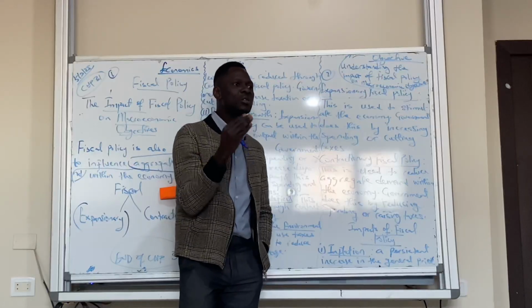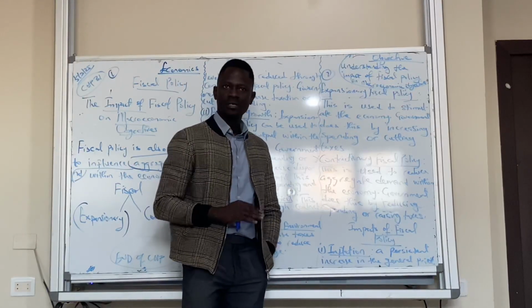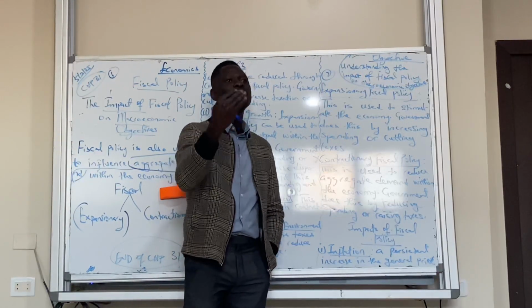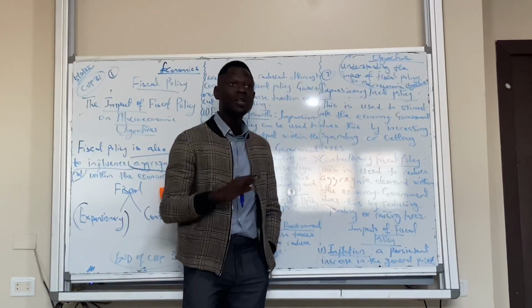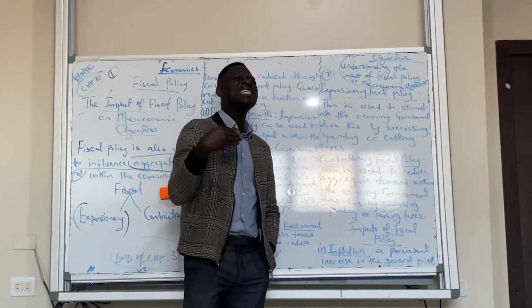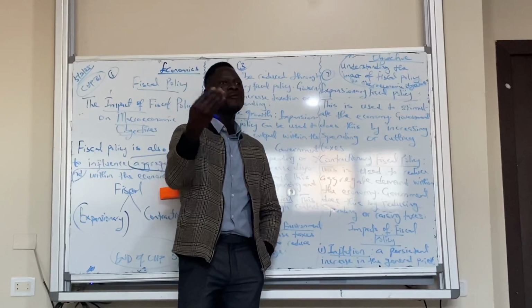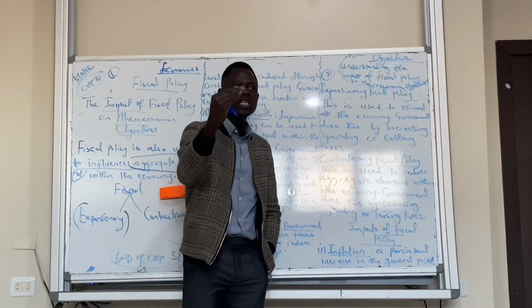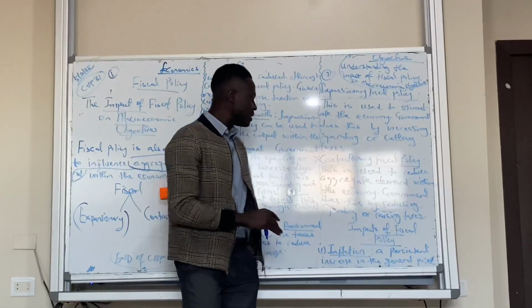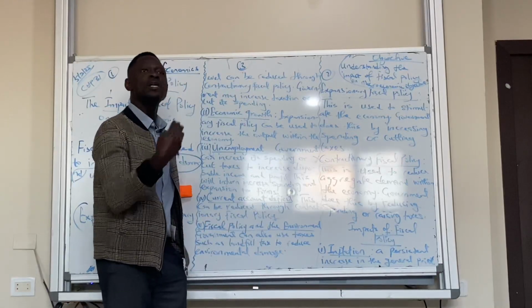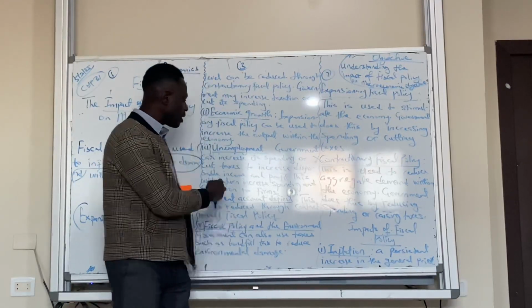Which means government has to cut its spending or increase taxes on importation. And when we talk about taxes on importation, we're talking about tariffs. So government has to increase tariffs. And as soon as tariffs are increased, it means we don't have the incentive to buy from abroad anymore. So importation would what? Would fall. The balance of payment deficit would reduce or it improves. Do you understand current account deficit here?